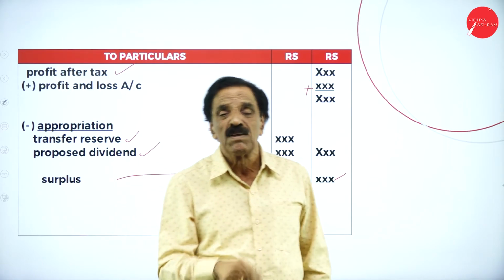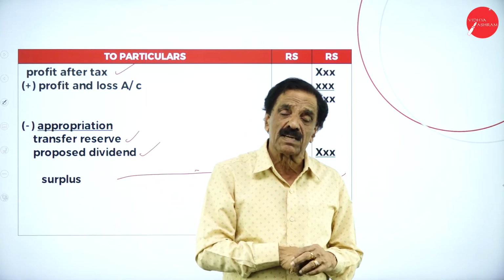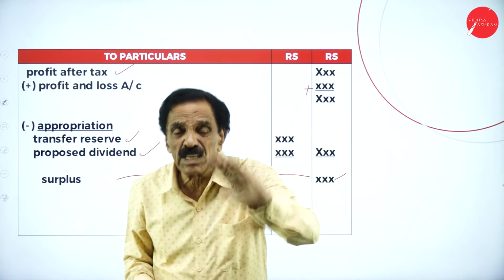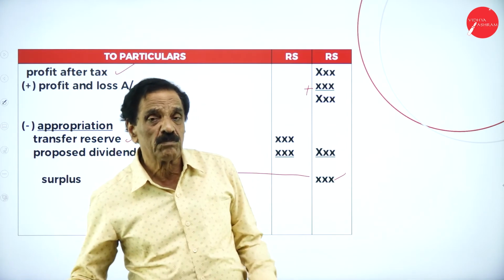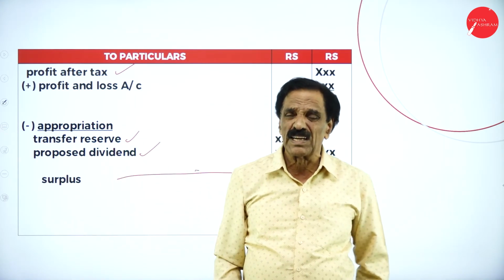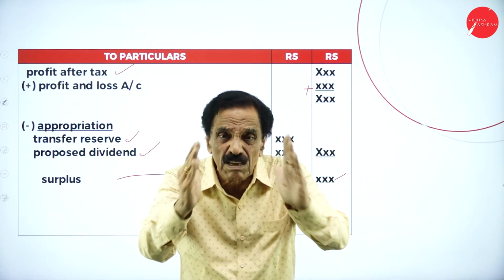Last, schedule number 9, miscellaneous expenses and losses. Any expenses which have been incurred before the incorporation are called preliminary expenses. That should be shown under the 9th heading, schedule number 9. If you learn schedule number 9, this problem becomes so much easy for you.